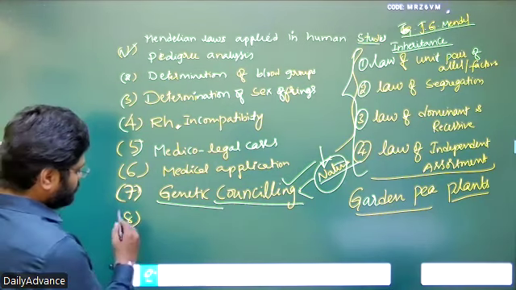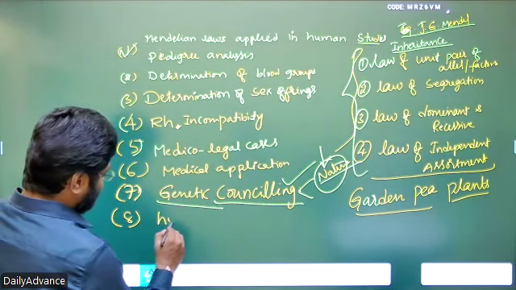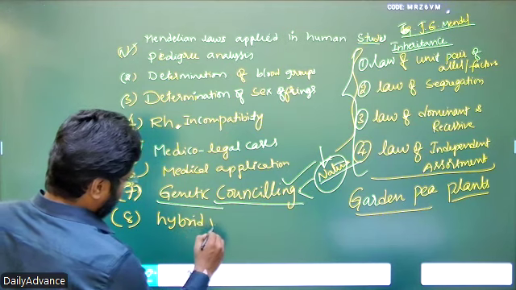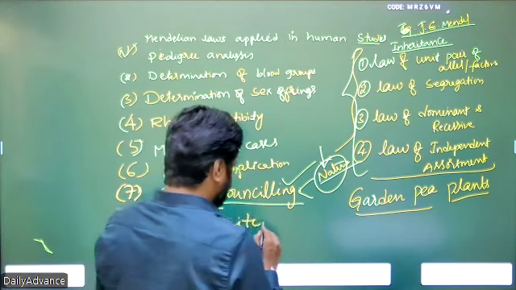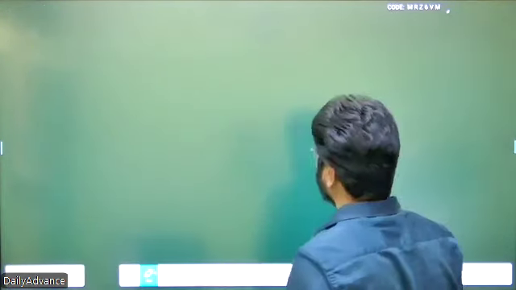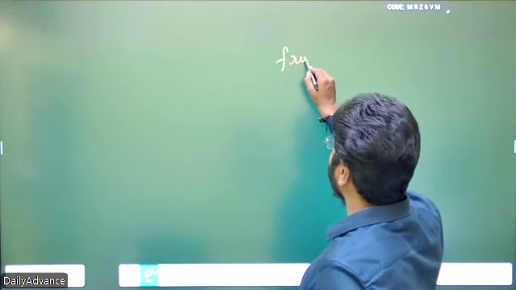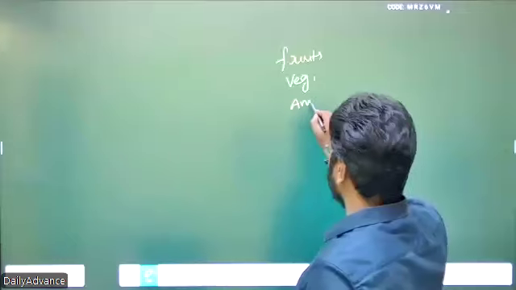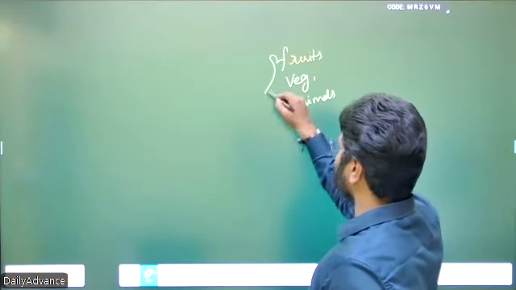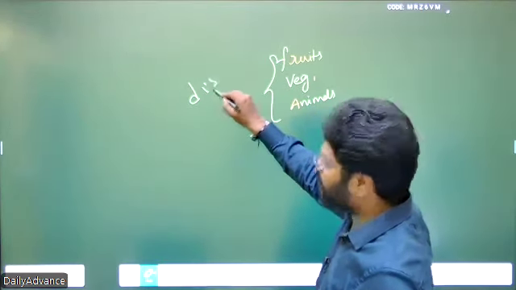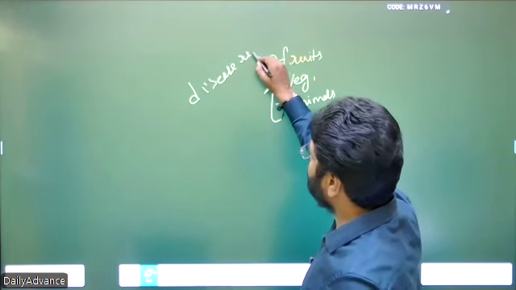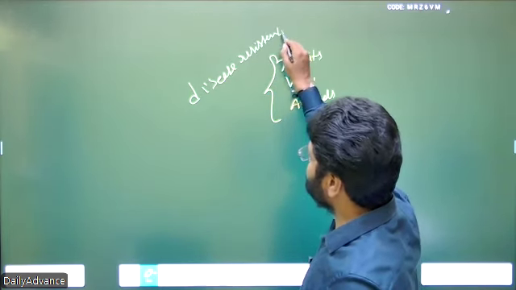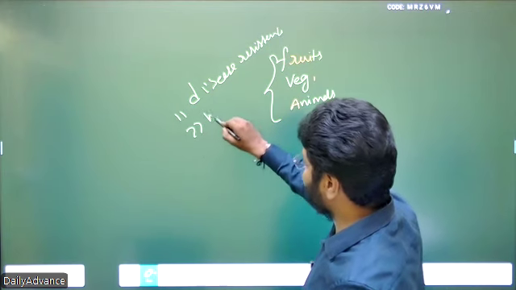So the eighth one is creating hybrid varieties, such as fruits, vegetables, and animals, with disease resistance and high yielding varieties.